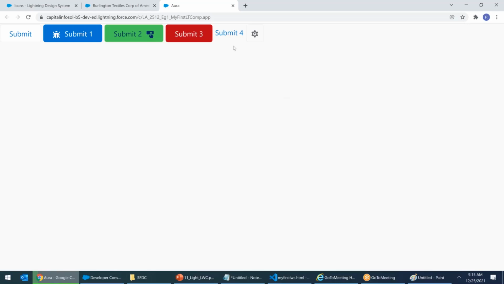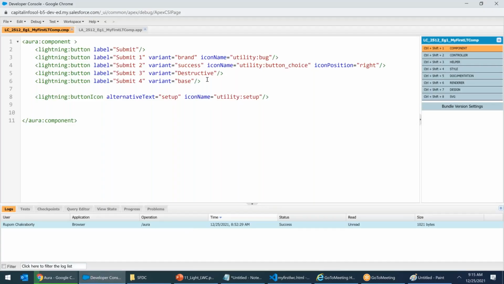With that, I don't want a label. It shouldn't look like a border. I don't want the border. Then you take it as what? Base. Change the variant. Whenever you take variant equals to base, you get a borderless button. Lightning button icon, alternative text is setup, icon name is utility setup, and variant equals to base.